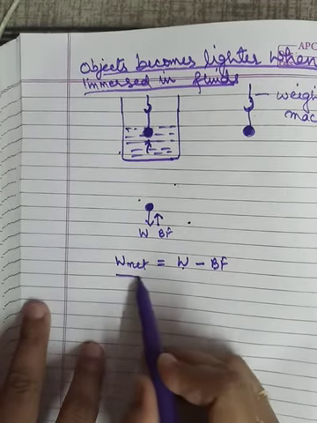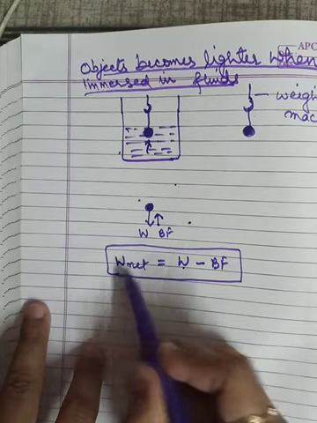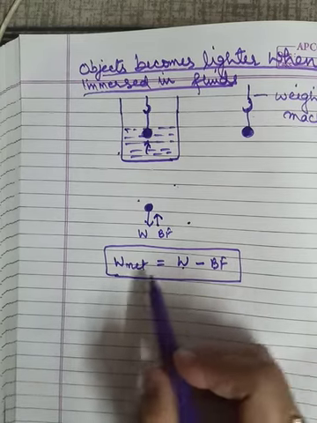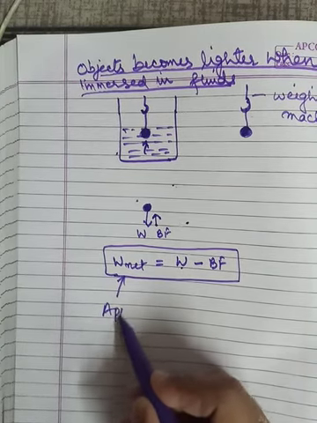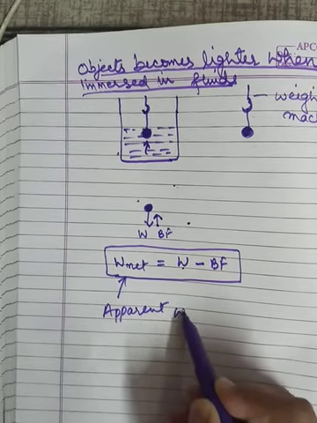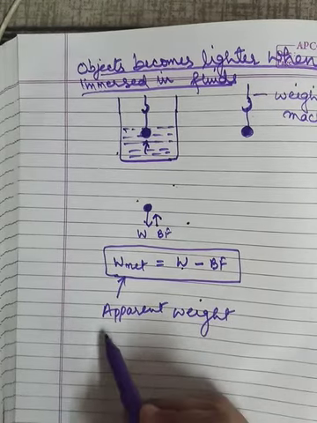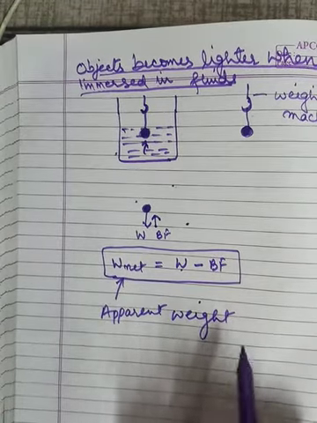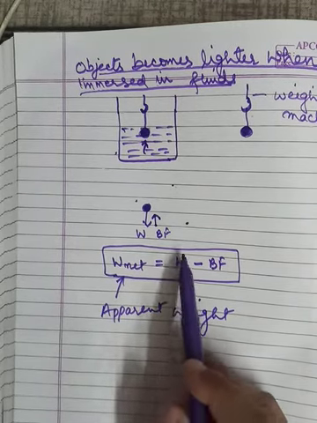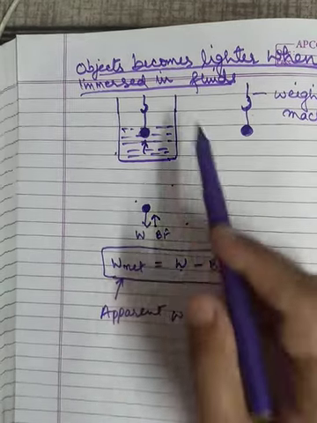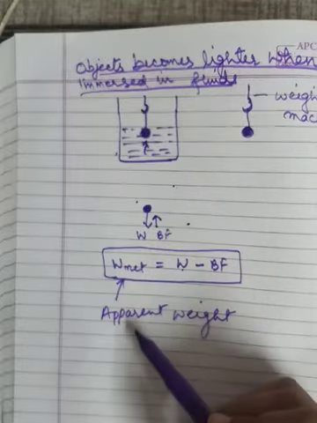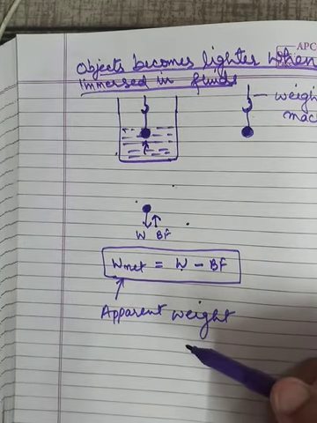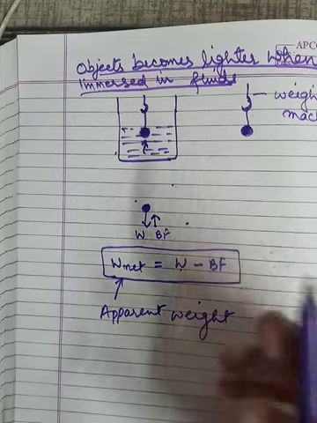So this weight, which is less than the actual weight, is known as apparent weight. Apparent weight of the object. Apparent weight means which appears to be that, but in actual conditions this is not the weight. Actually the weight is this, but it appears to be this, ठीक है. जब हम मेजर करते हैं हमें दिखाई वो देता है, अपीयर वो होता है उतना वेट कि लेस है, बट एक्चुअल में उतना वेट नहीं होता, ठीक है. So this is happening in every case.